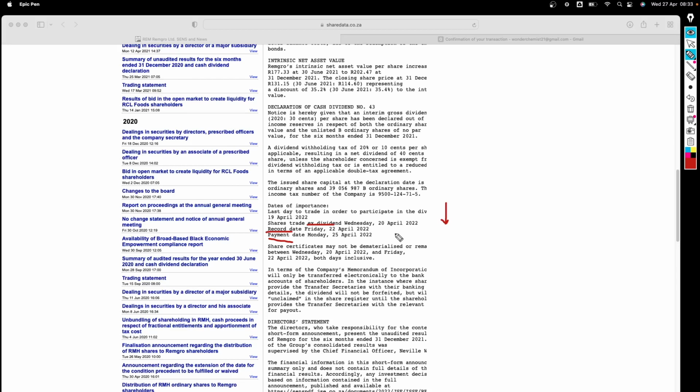So what does this mean? You can buy the shares on the ex-dividend date or after the ex-dividend date, which is the 20th in this case. If the record shows that you are the shareholder, even though you bought the shares on the ex-dividend date or after, you can still receive a dividend because on the records it shows that you have the shares.